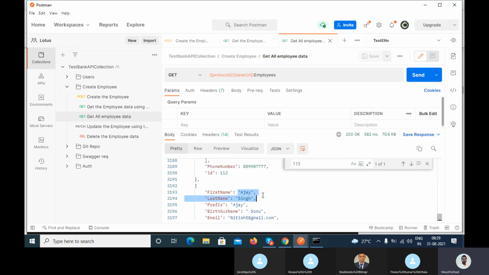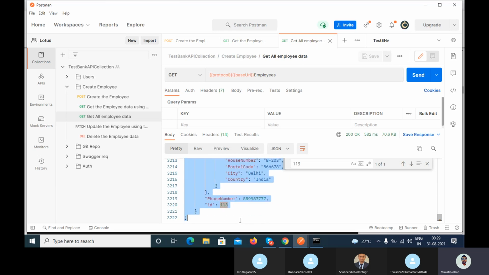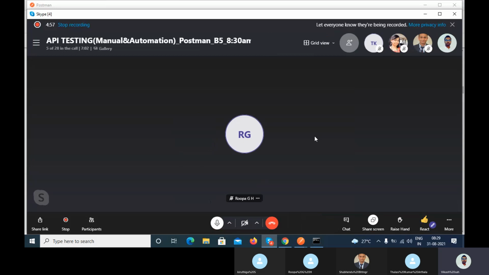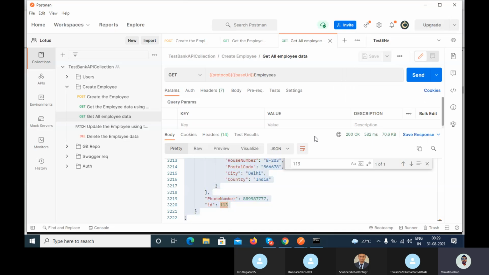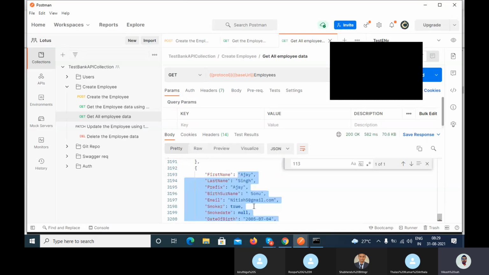Now the major challenge is how you can find this element, Ajay, in this array. You may have a question in your mind: we can use the index of, find the index of that particular element, and use it, right?